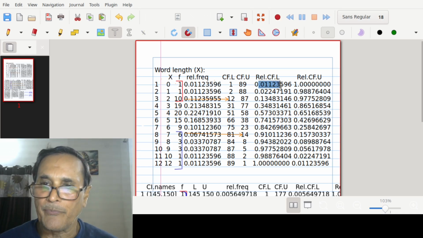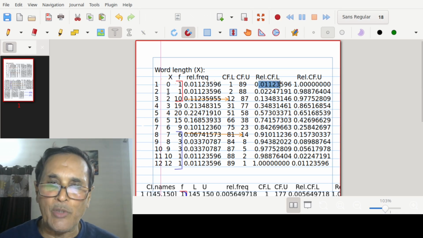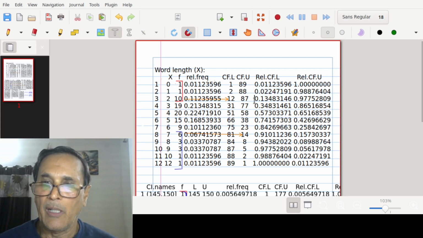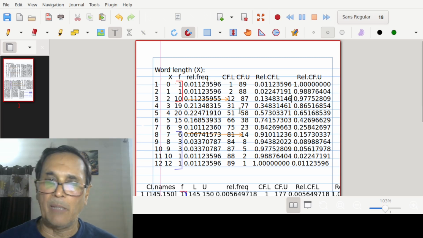It is the same as this one. What is the proportion of words having word length 1 or less than it? So these two are cumulative. What is the proportion of words having 2 or less than it? These three are cumulative.